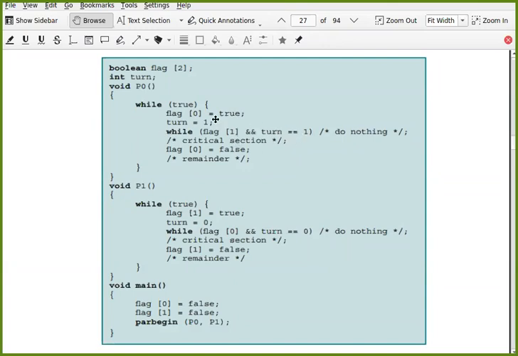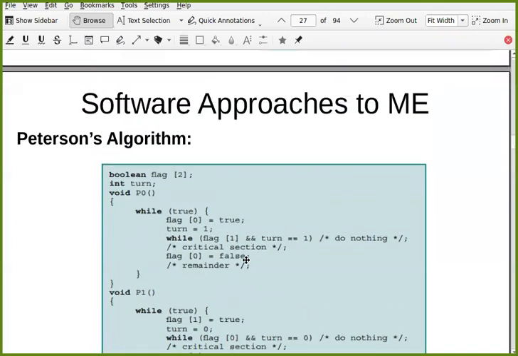But when you don't want to enter, or you say that it is my turn by setting turn equal to 0, then I will enter into the critical section. So if any one of these is false, then I will enter into the critical section. And after I come out of the critical section, I will say, okay, I am done. Flag 0 equal to false. So this is very similar to the previous one. The only thing is it is reduced code and less complex than the previous code. This is Peterson's algorithm.